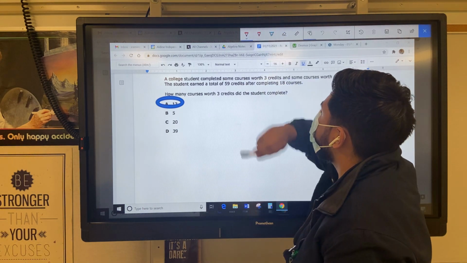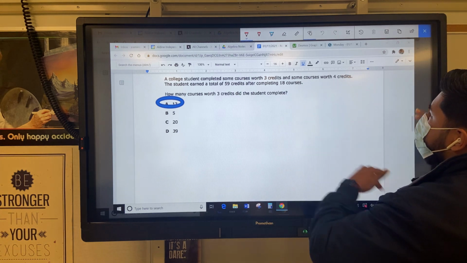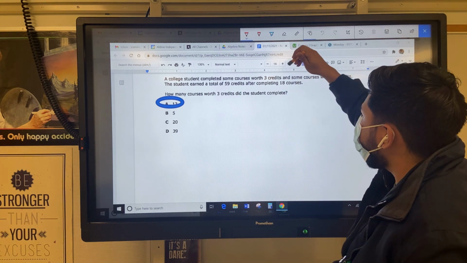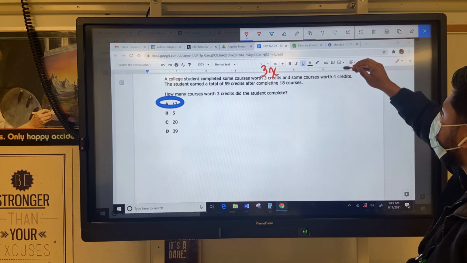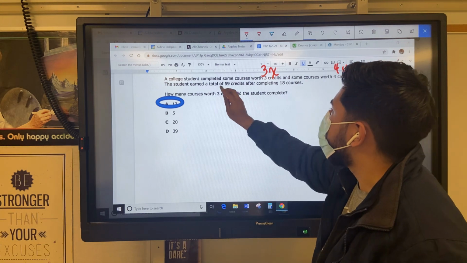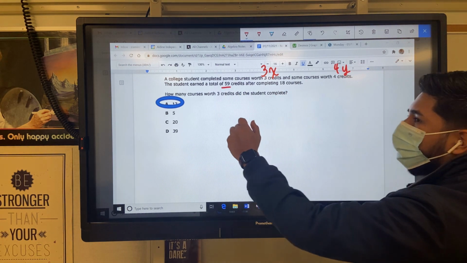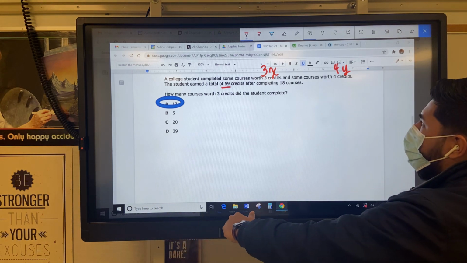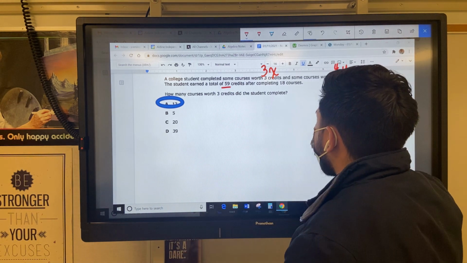And I think I already told you there's a difference between 3 credits and 4 credits. That's already x and y, so it's going to be 3x, 4y, and this is the total. And then because we only have 18, it's telling you we don't know what x is, we don't know what y is, so it's 1x plus 1y equals 18. So let's write the two equations.